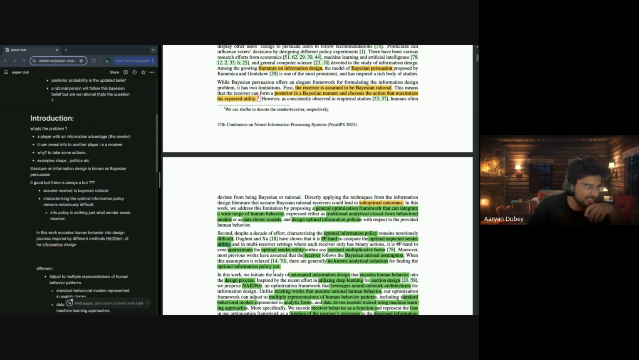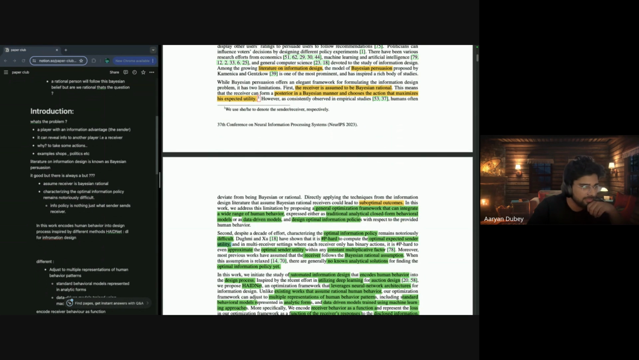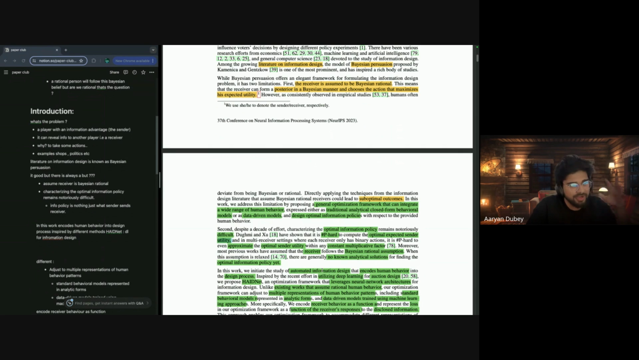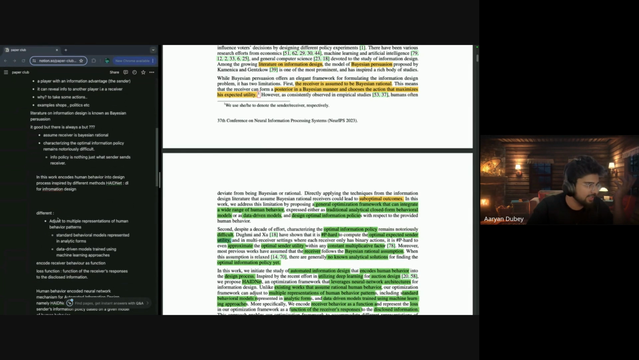So finally, in this work, what they say is that they initiate a study of automated information design that encodes human behavior into the design process. How is it different? They say that they adjust to multiple representations of human behavior patterns. And they also encode human behavior into the design process inspired by different methods: HAIDNet, deep learning for information design. Generally, that's the particular name as specified here.